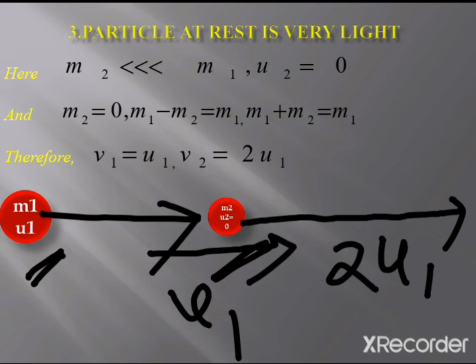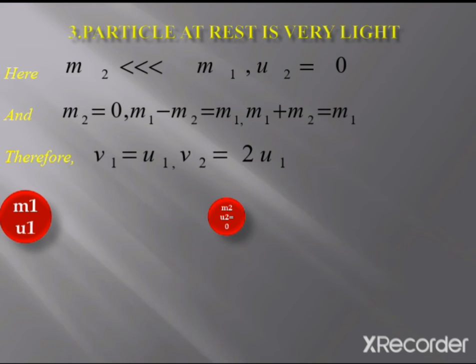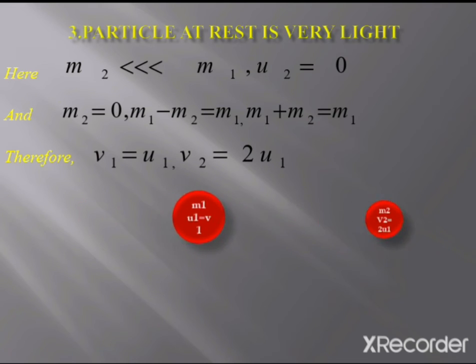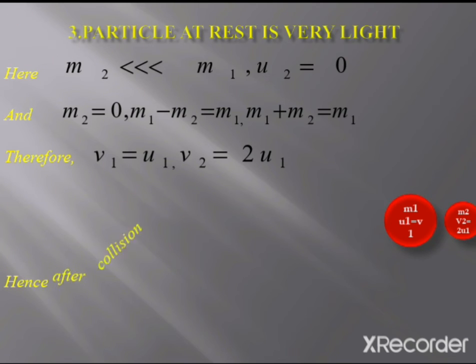That is double the initial velocity of the particle m1. So colliding like this, the second one will move with twice u1 and the first one will move with the same velocity u1.